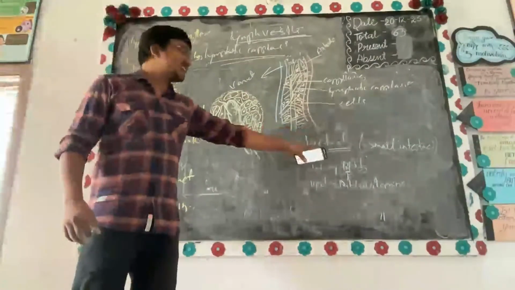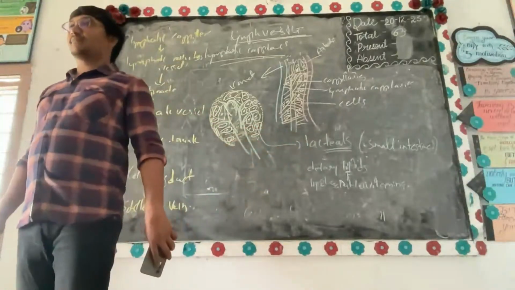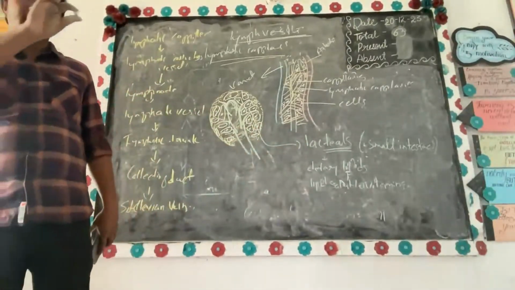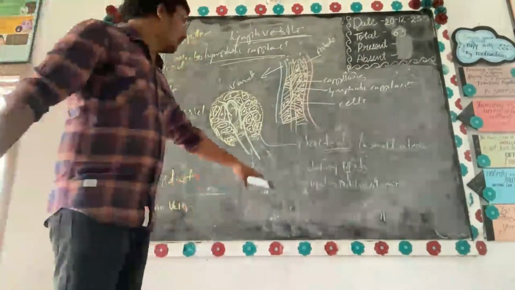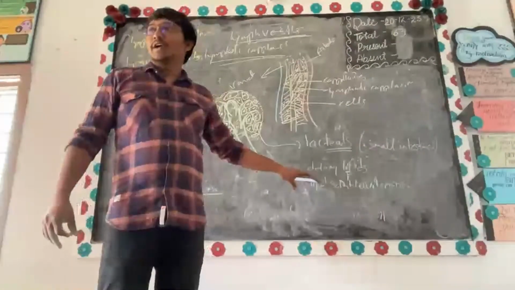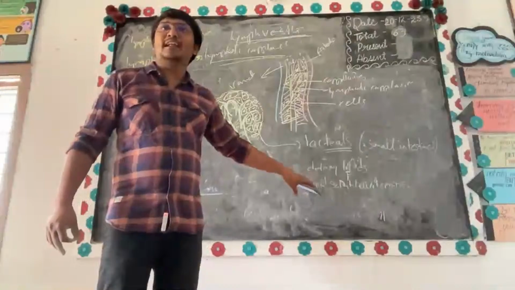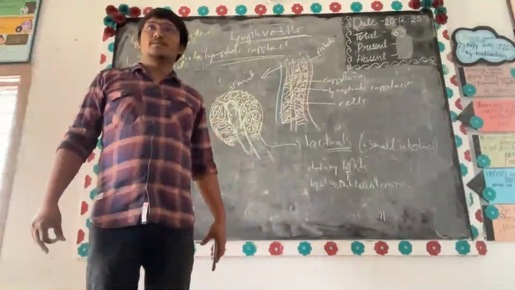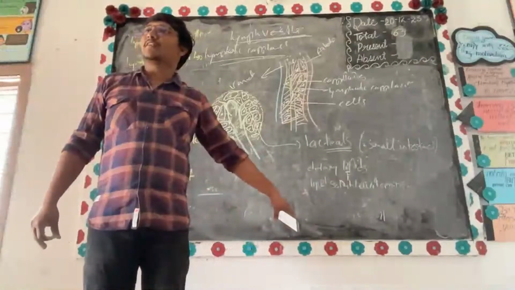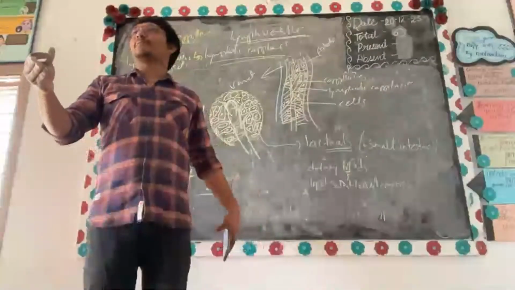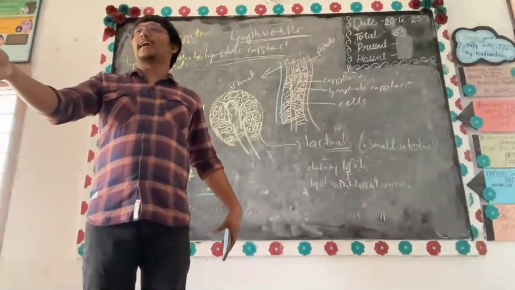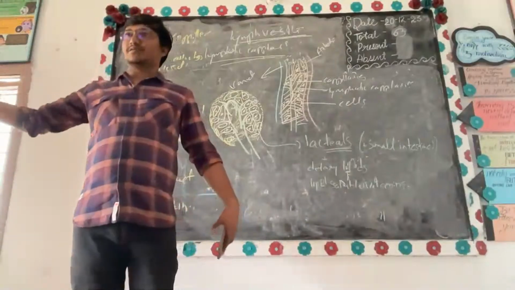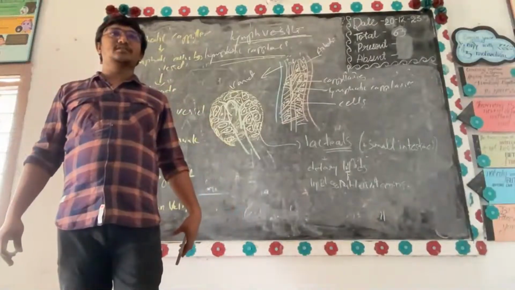Now, if the lymphatic system fails, the lipids are not there, and the lipid soluble vitamins are not processed. For example, vitamin E and vitamin K, which are very essential, vitamin K for the clotting process.